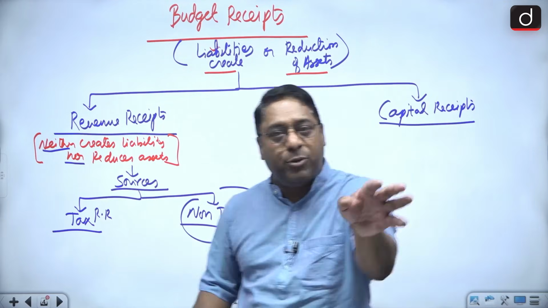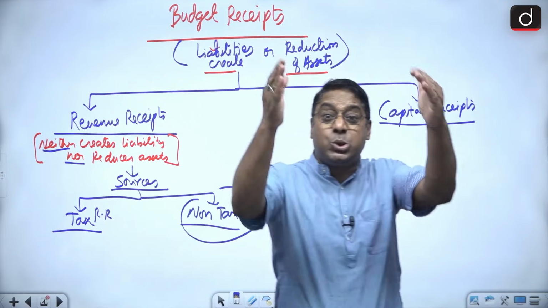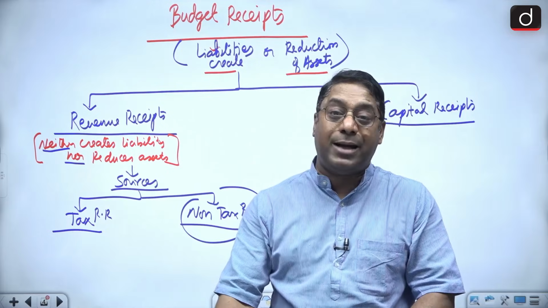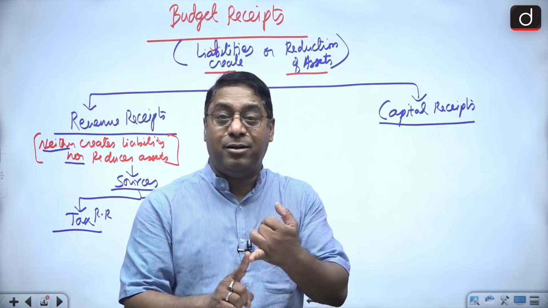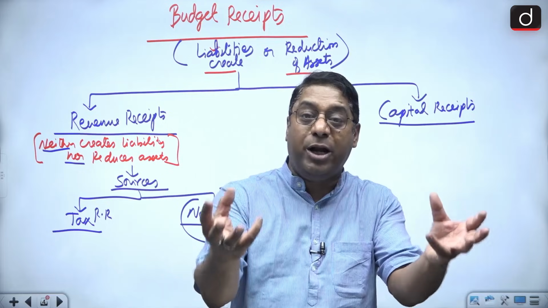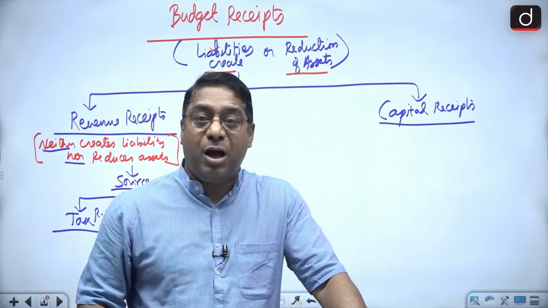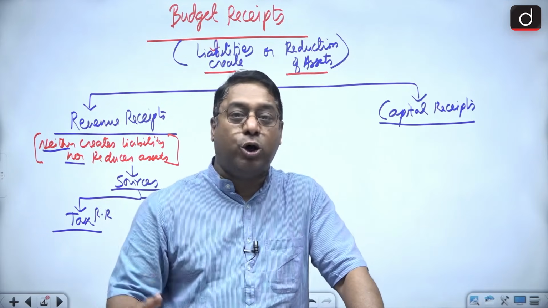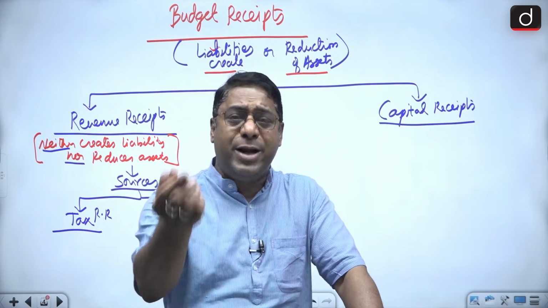It's not only from tax that the government receives money. When I say non-tax, there are various sources from where the government can receive money. Number one is the fees and fines which we pay to the government. We all know that the government takes nominal administrative fees from us. I gave you the example of the Aadhaar card, and the passport which the government makes for us. For that it takes a nominal 10 rupees, 20 rupees, anything.